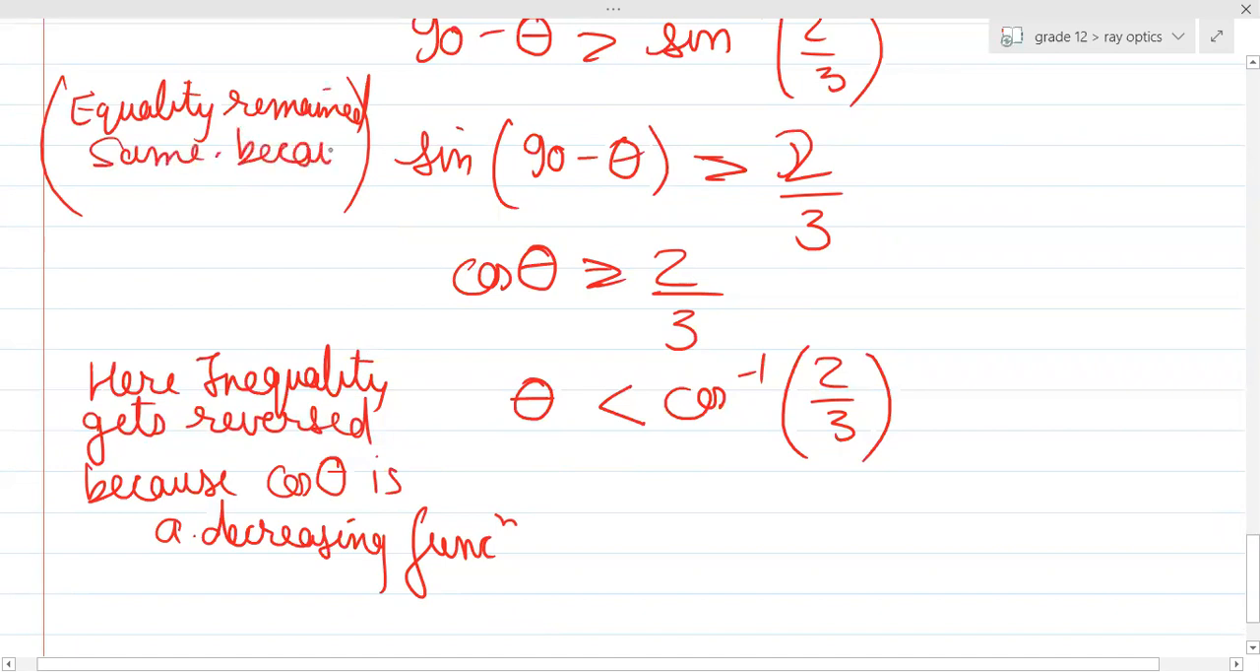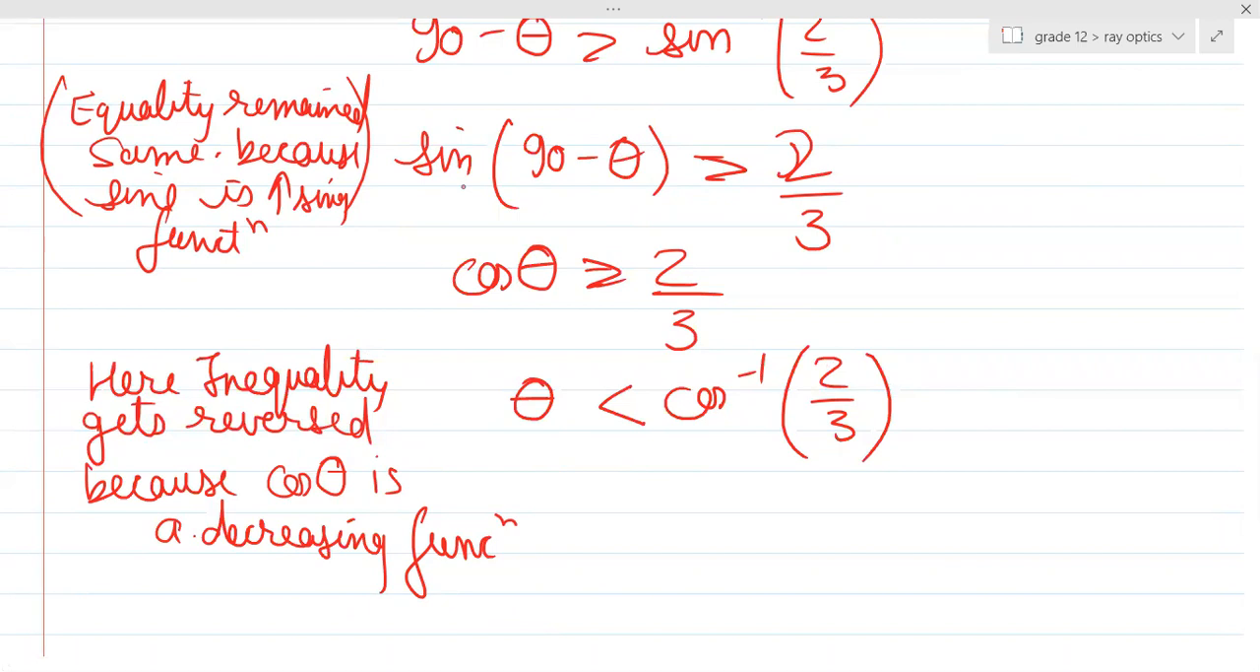Because sine is an increasing function. So whenever a function is increasing, then at the time of putting the inequality, you don't change it. If it is decreasing, then yes, you do reverse the inequality. So the answer will be theta should be less than cos inverse of 2/3. Clear, guys? Any doubt? Shall I give you one or two more questions?